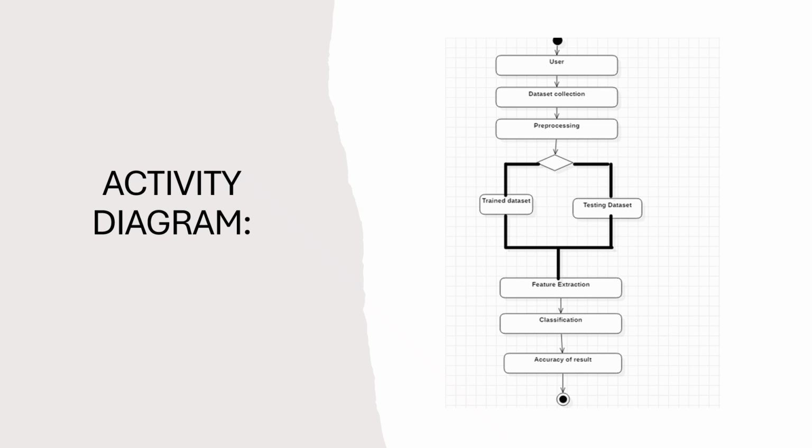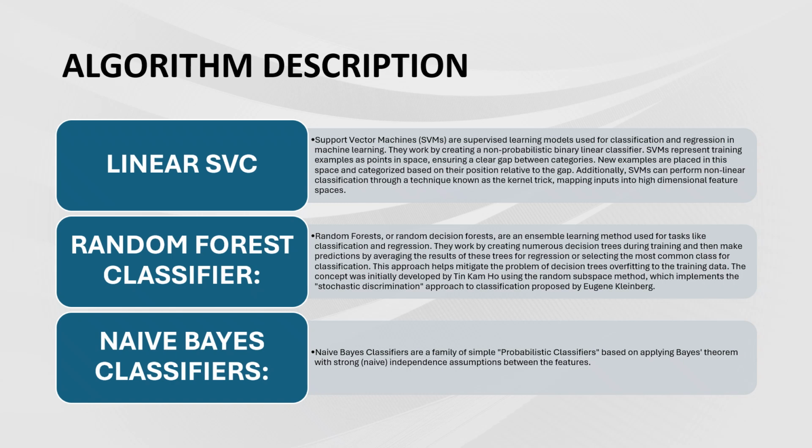Next, feature extraction converts text into weighted vectors, like a term weight matrix in IR. Classification then determines whether each article is real or fake, similar to ranking documents by relevancy. Finally, the model accuracy is evaluated to see how well it retrieves correct results. This diagram captures the full IR system flow from input to output. Now, in the next slide, we are going to see the algorithm description.